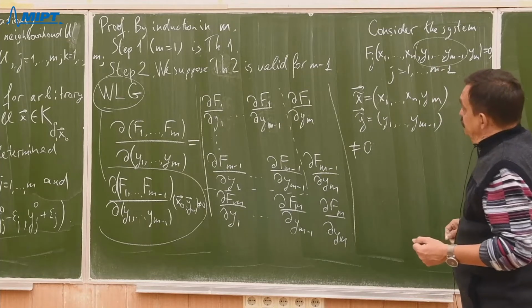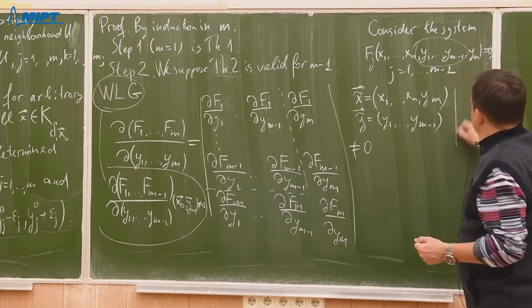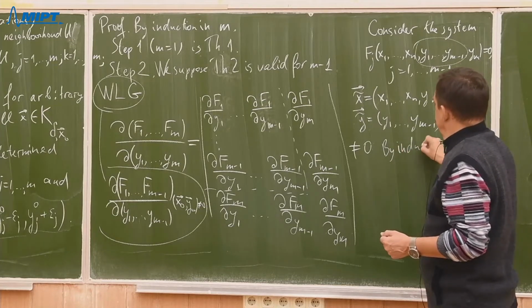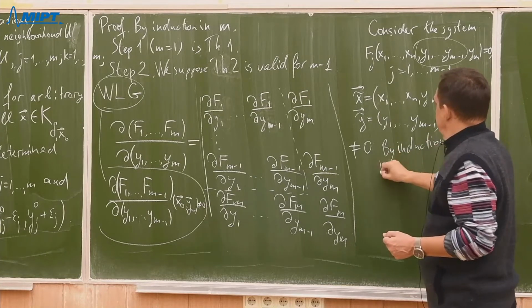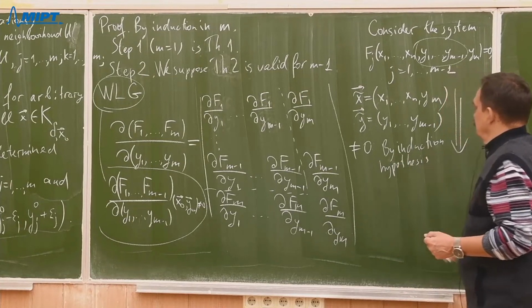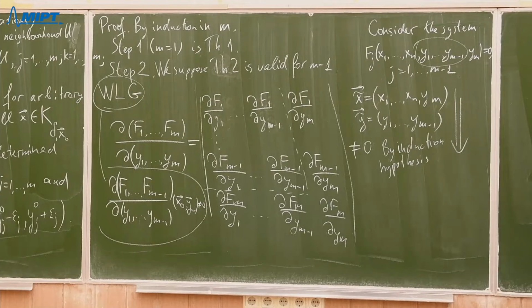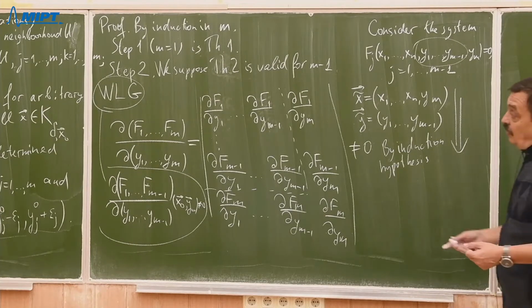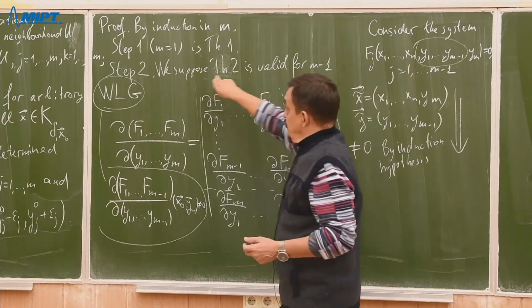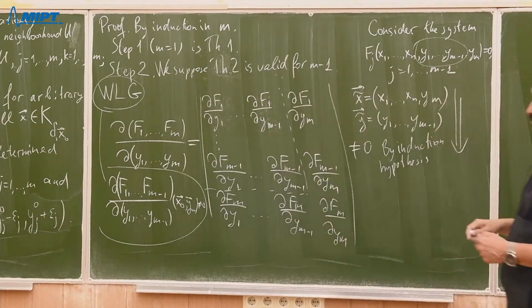So then, by induction hypothesis, all suppositions of the induction hypothesis of theorem 2 are fulfilled.